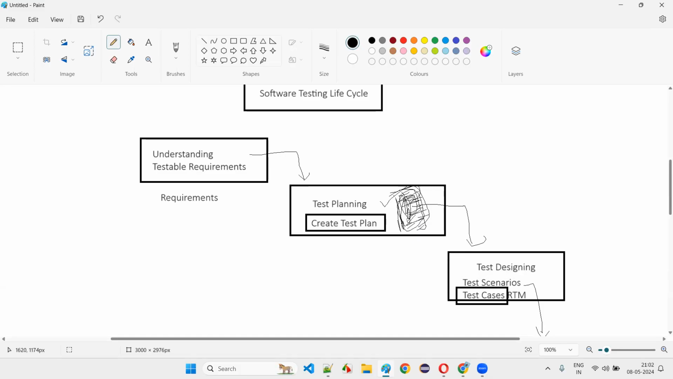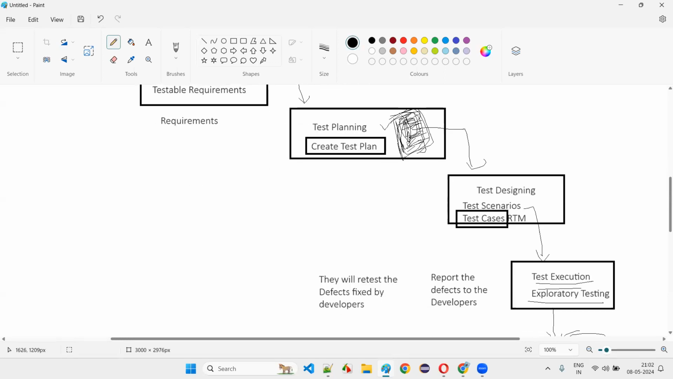Every company has their own strategy. What is in scope, what is out of scope, like that. Many things will be there in the test plan document, guys. This needs to be covered in depth in the upcoming sessions. So a test plan document will be created and that will get approved by the client.